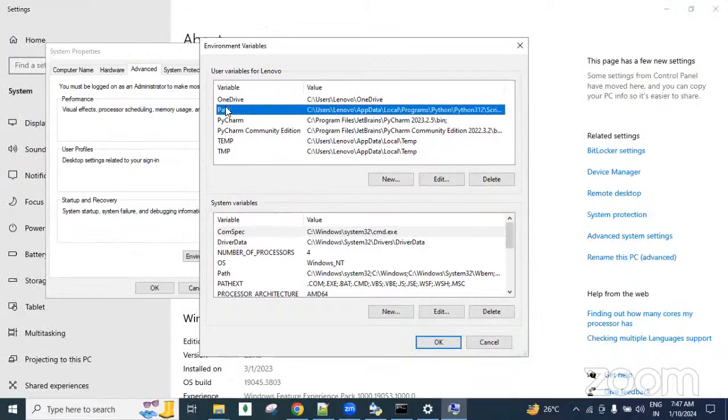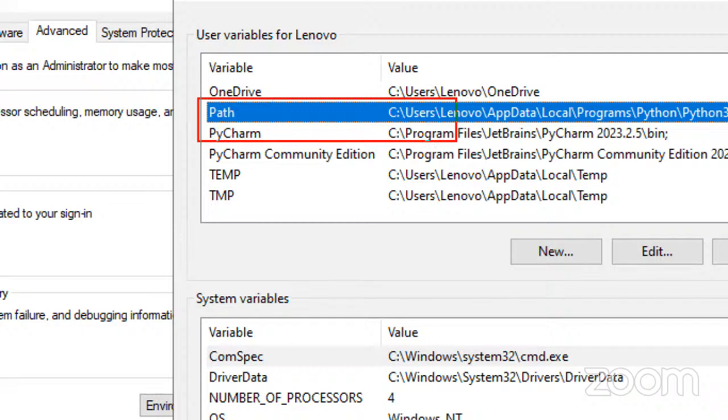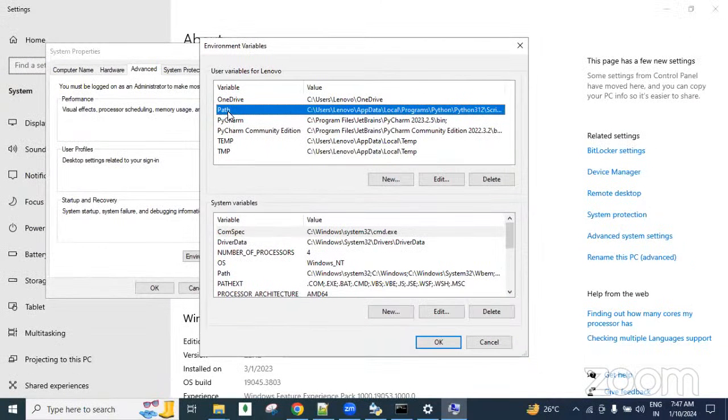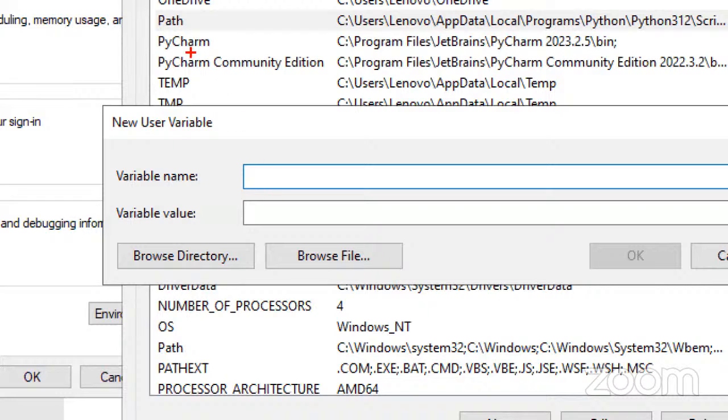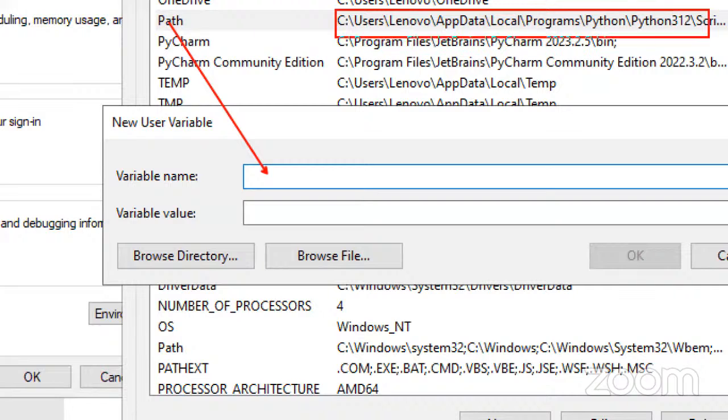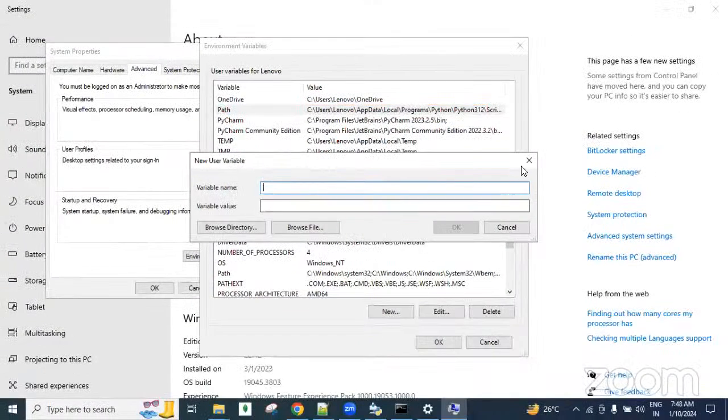In the user variables we have the Path variable, guys. To this Path variable we need to add the Python path. You can click on New if you want. Variable name, variable value. The variable name is Path, and the variable value is the Python path, the Python software-related folder, like Program Python 3.12. The Python software path, where we installed it, is what we are going to add, and then click OK.